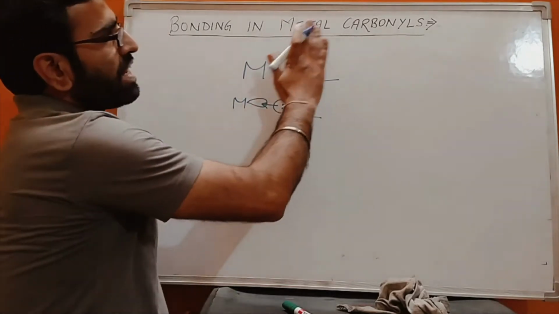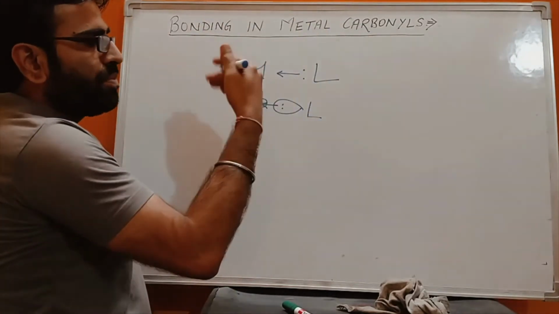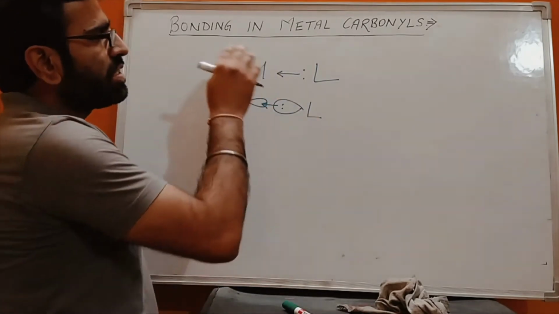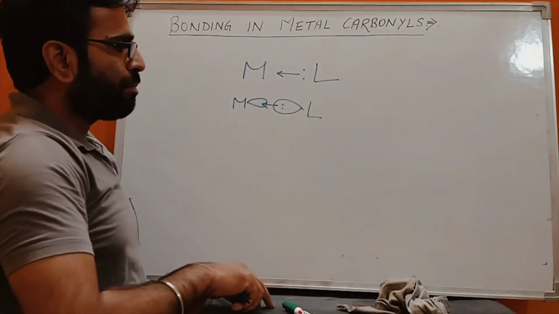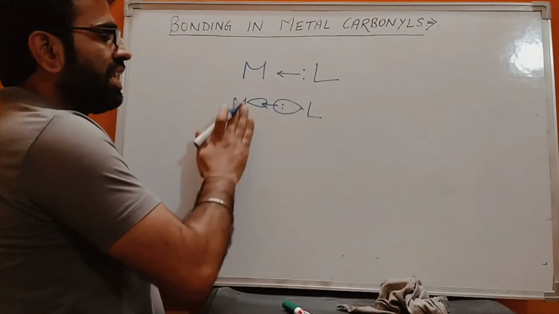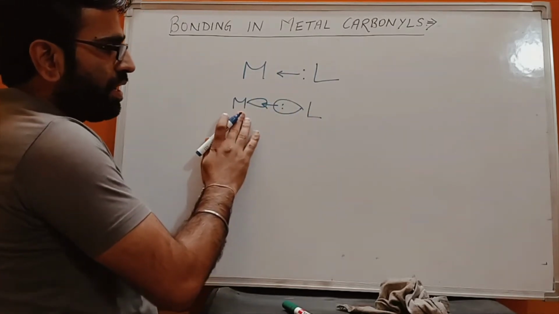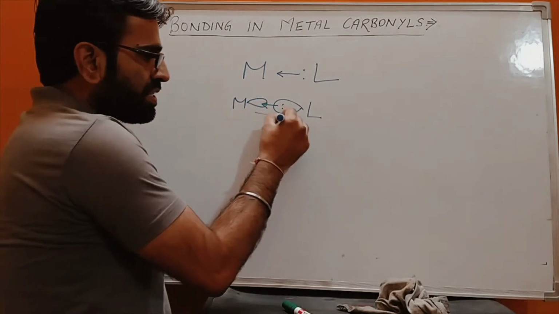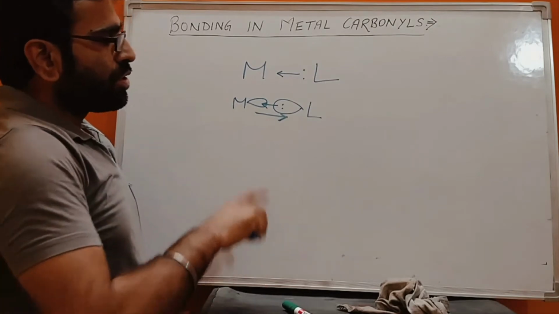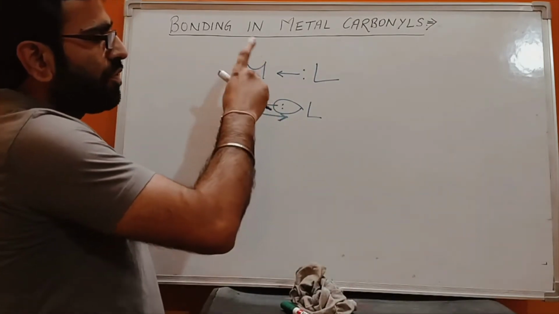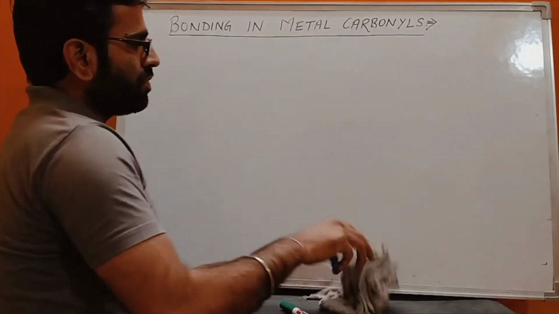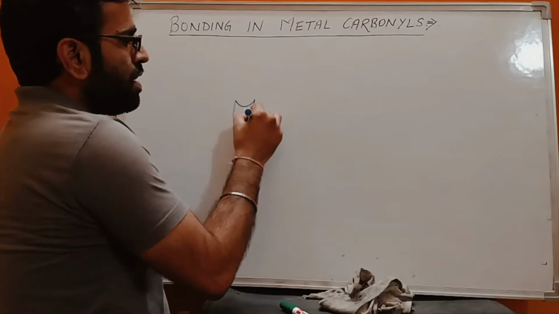But in these metal carbonyls, the case is something different. It is called back bonding. Why? Because in this bonding, not only does the ligand coordinate its electron pair towards the metal, but the metal also coordinates an electron pair towards the ligand, and that ligand is carbonyl. So we will discuss two bondings in the metal carbonyls. Let's come to the structure of the metal carbonyl.